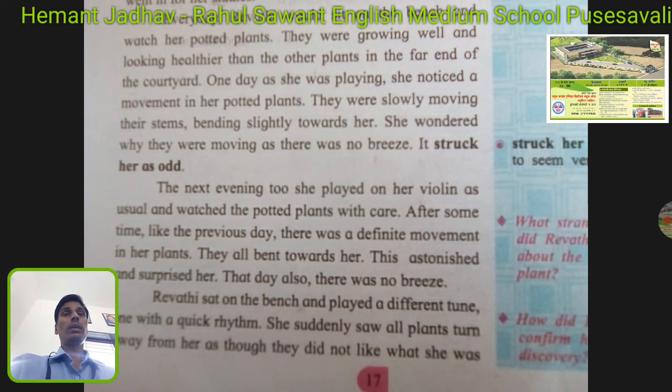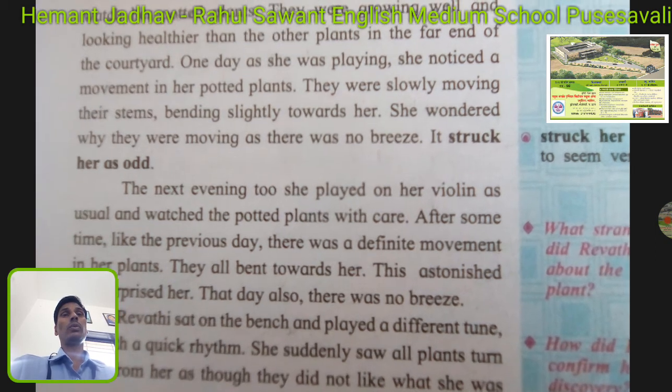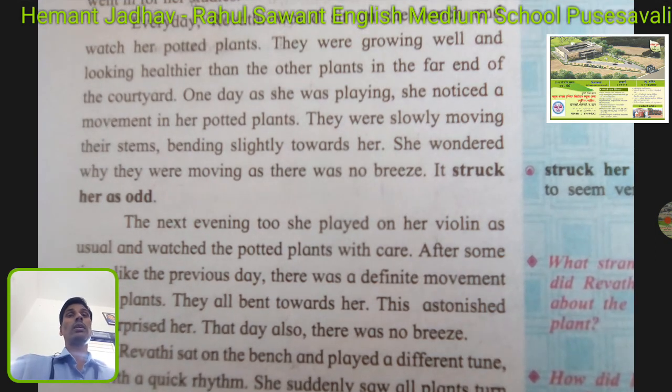After that, every day Revati would sit on the bench and watch her potted plants. They were growing well and looking healthier than other plants in the far end of the courtyard. Every day she used to come out, sit on that bench, water the plant, and start watching. Slowly the plant was growing well and looking healthier than the other plants at the far end of the courtyard.